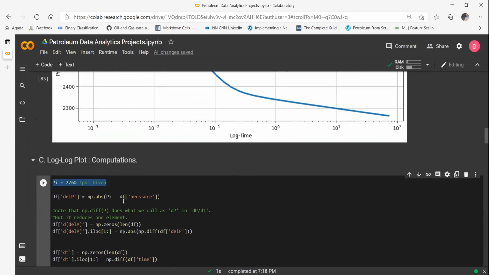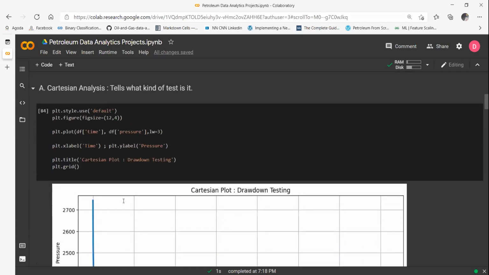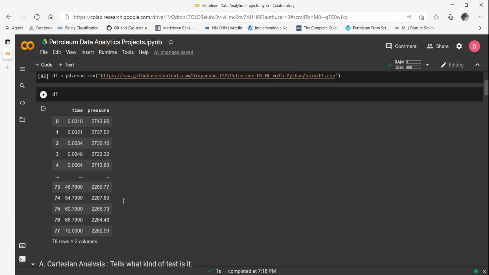Okay. Then what I do, I create a separate column for delta P, which is Pi minus P at every time step. So I take 2760 minus 2743, 2760 minus 2737, 2760 minus 2730, and so on. So I will have a column called delta P. Next up, I will take the differential of this delta P. That gives me d of delta P, right? And I don't need the sign. I don't need negative, positive. All I need is the magnitude of that differential.